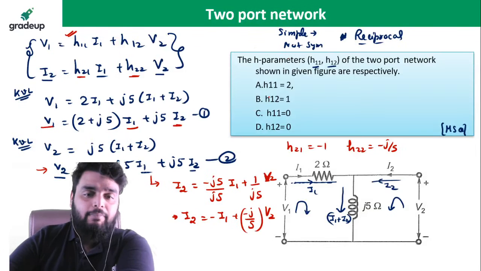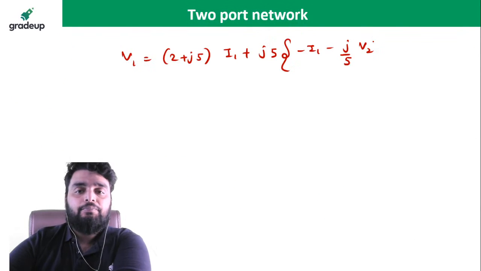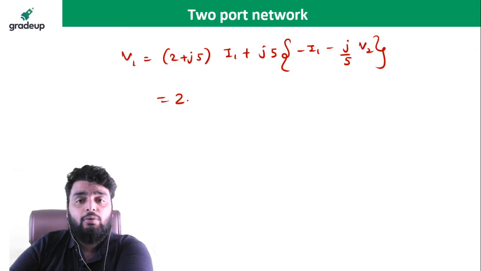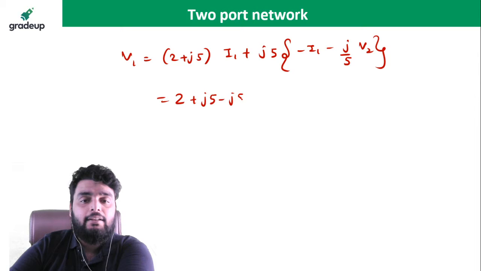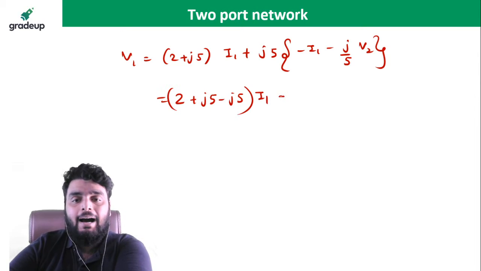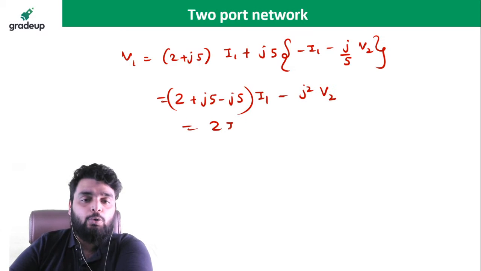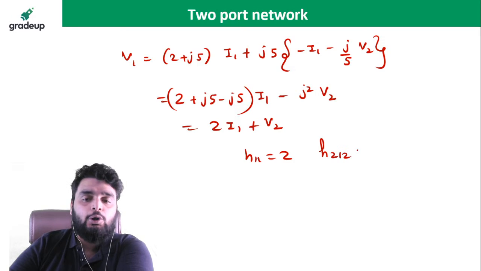I2 is minus I1 minus J by 5 V2. Just rearrange the equation. It becomes (2 plus J5 minus J5) I1, and here it will be minus J square V2. So it becomes 2 times I1 plus V2. So you can see H11 is equal to 2, H12 is equal to 1.